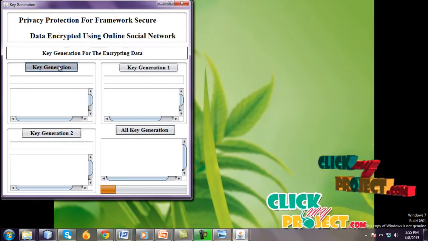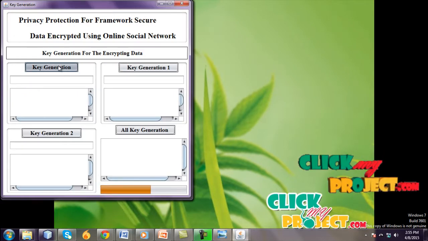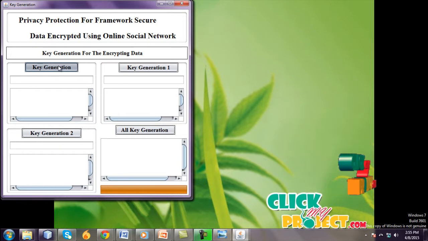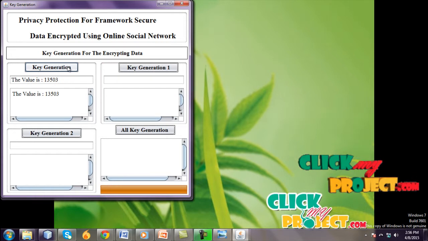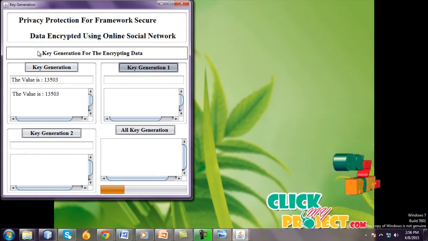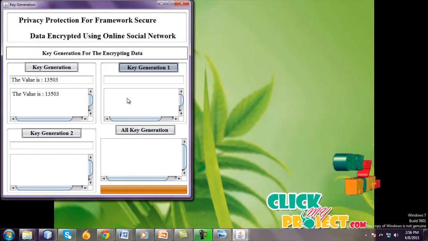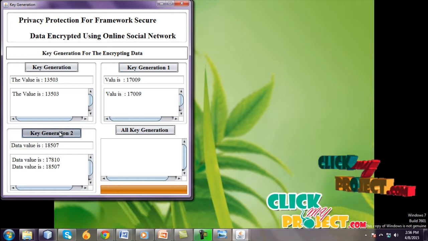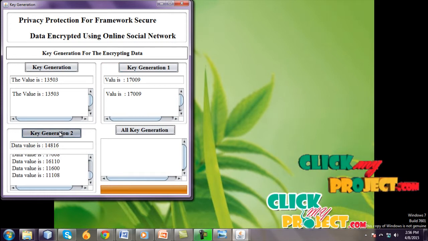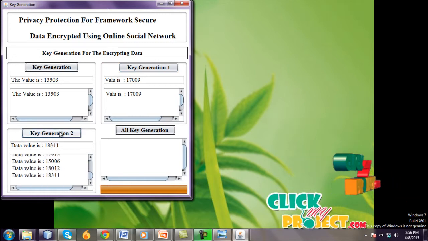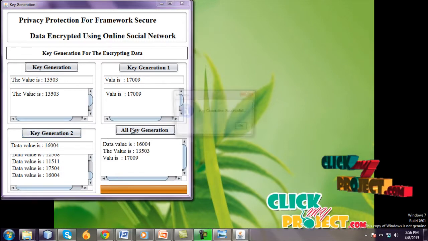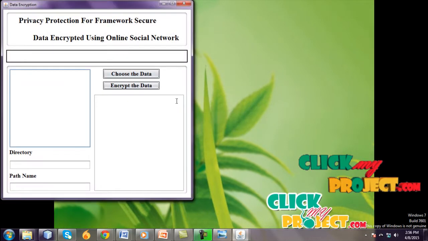Key generation. Key generation for the encryption of data. The key values are automatically generated. It takes a few seconds. It is automatically generated using the keygen algorithm, and key generation is successful.